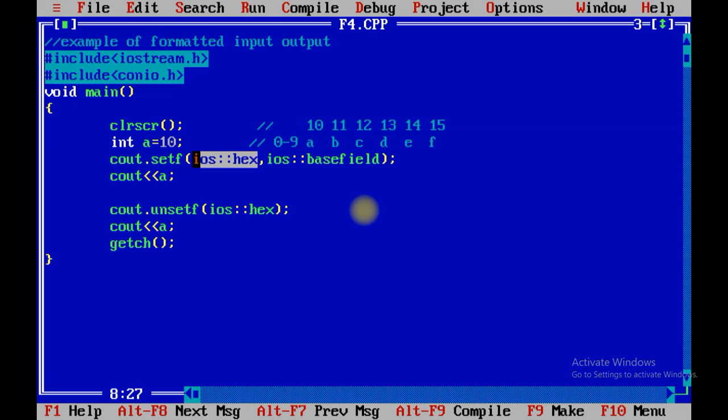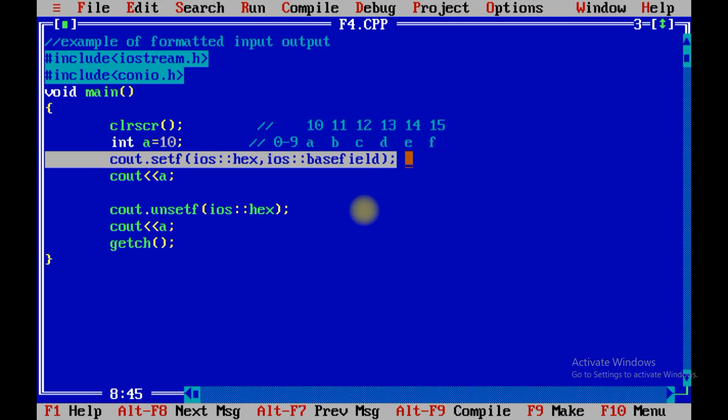Setf is nothing but you are going to set the flag by hexa, binary, octal or decimal. These 4 are the types of numbers, right? So that can be used with a base field. That flag you need to set using the setf function, which contains 2 arguments. One is called base field, another is hexadecimal, octal, binary or decimal. That flag you can set over here.